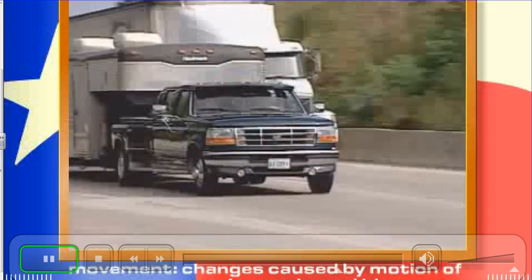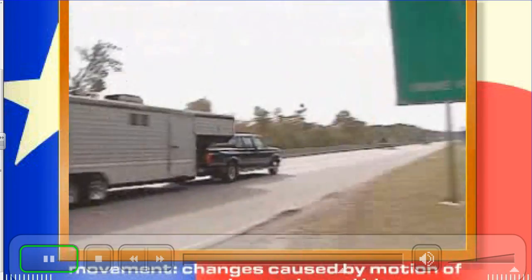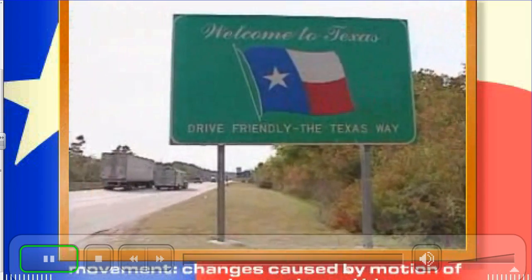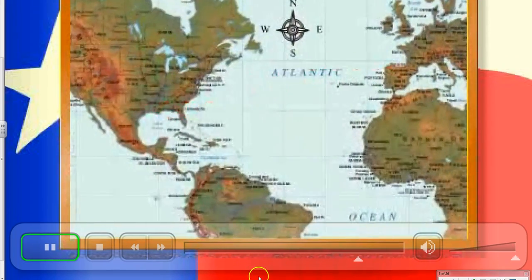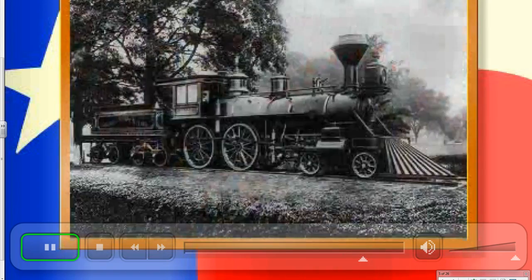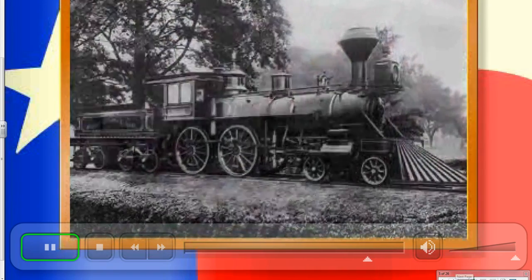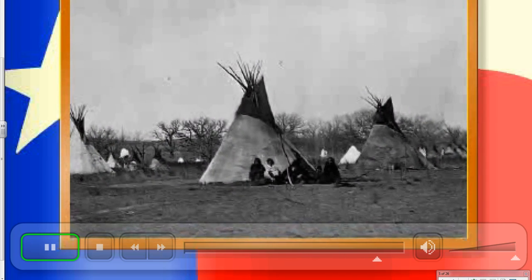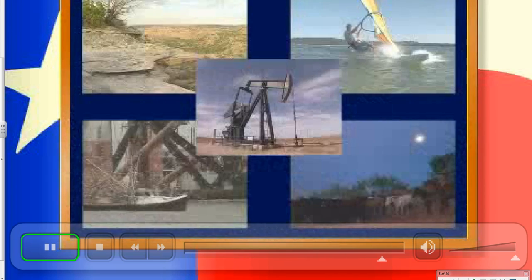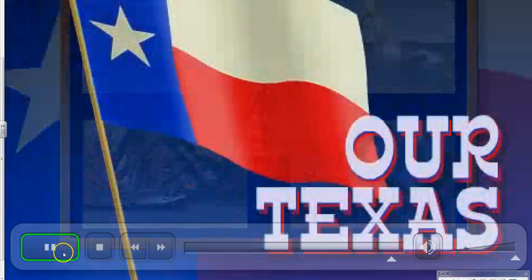The theme of movement is about the way people, goods, and ideas move from place to place, and how that motion causes change. One good example is when Europeans came to Texas, bringing new technologies, different ways of thinking, and, unintentionally, bringing European diseases that wiped out many Native Americans. Thinking about themes in geography is one good way to make sense of our Texas.